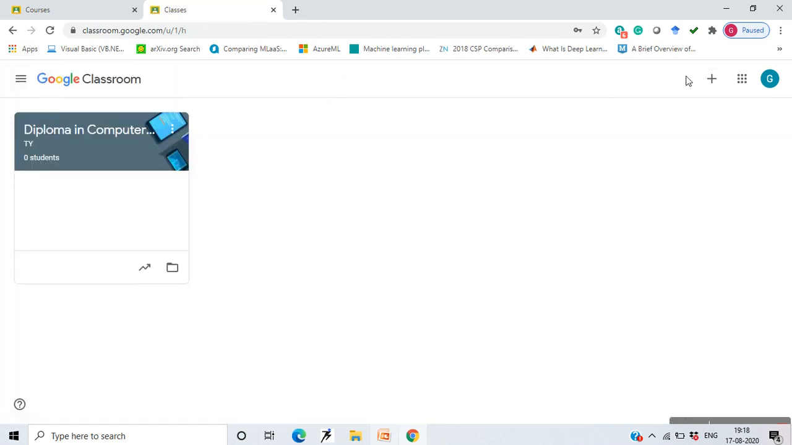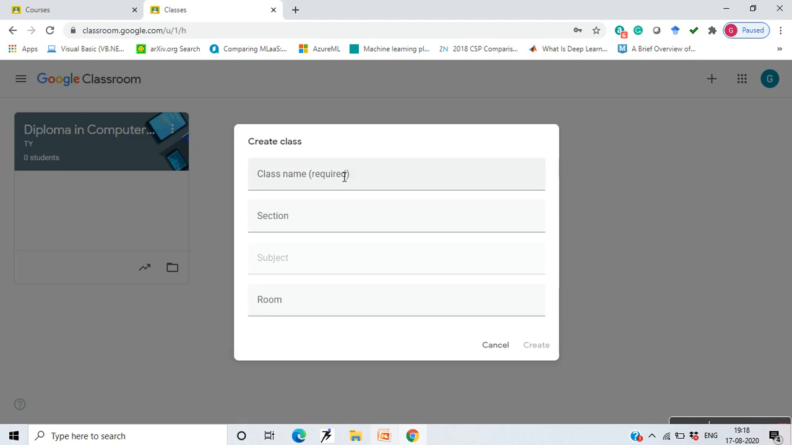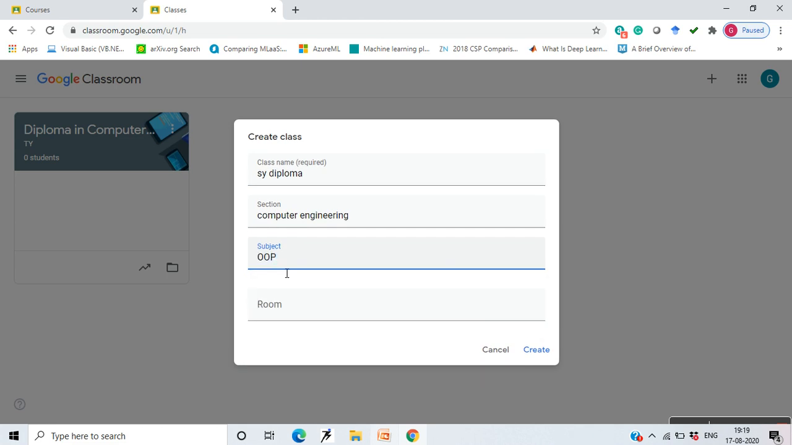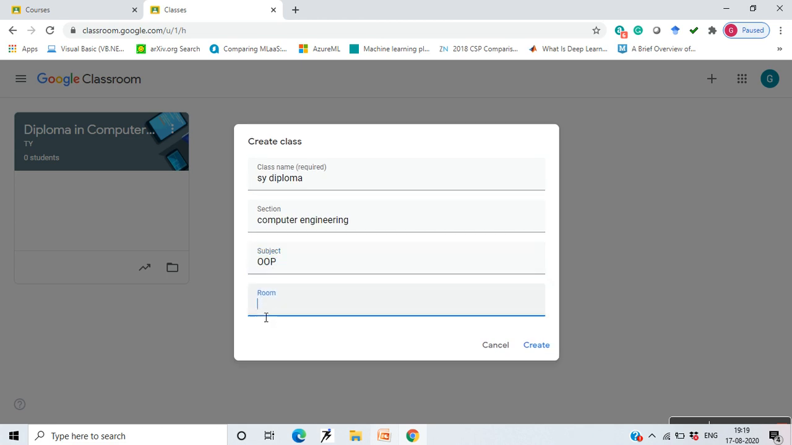See, I'll just create a class over here. I'll have to enter the class name. Now suppose the class name is SY Diploma, then section, Computer Engineering, subject suppose OOP, room number suppose 17 or something, and then I create a class.